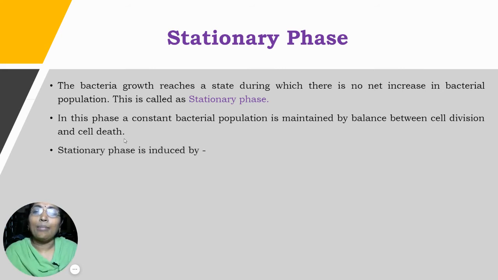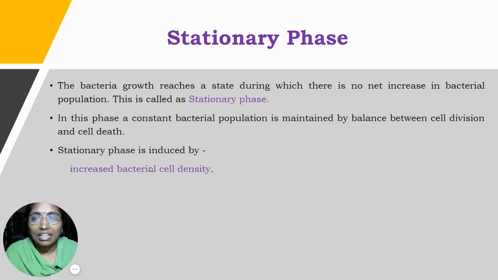Why does the bacteria enter the stationary phase after completing the logarithmic phase? That is, how is the stationary phase induced? The bacteria enter the stationary phase from the logarithmic phase when there is an increase in the bacterial cell density. As the bacteria undergo rapid cell division, the density increases.